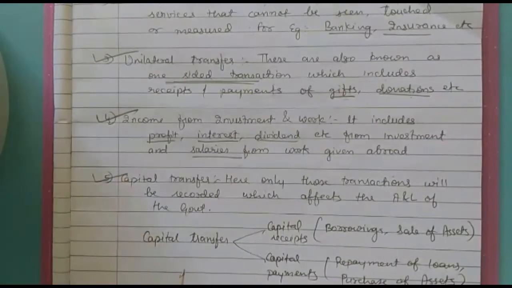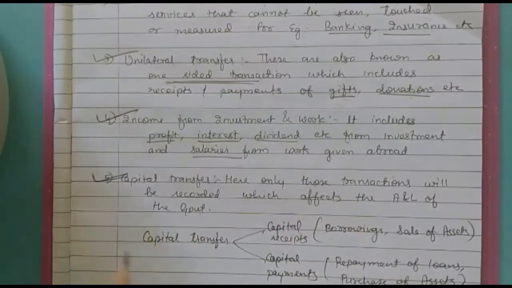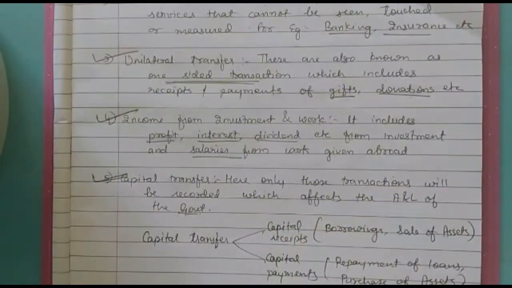Last point, capital transfer. Here only those transactions will be recorded which affect the assets and liabilities of the government. Meaning capital transfer, only those things will be recorded which affect the assets and liabilities of the government. If any transaction is done between a resident of the country and the rest of the world, and if because of that transaction, the assets and liabilities of the government are affected, then that would be recorded in the balance of payment, but under the category of capital transfer.